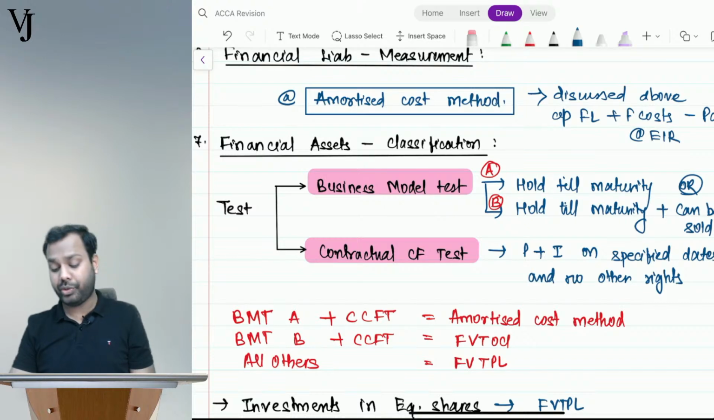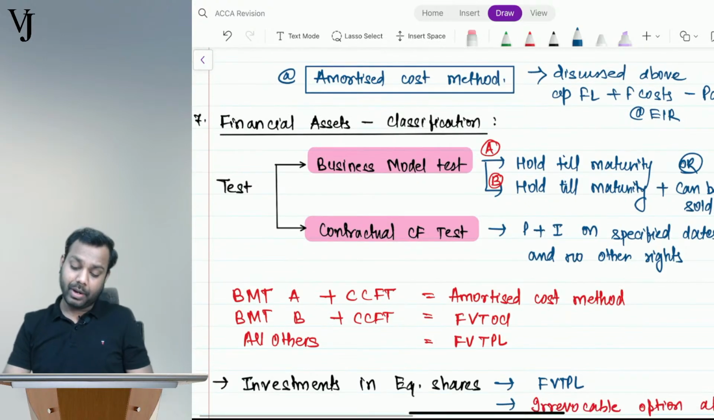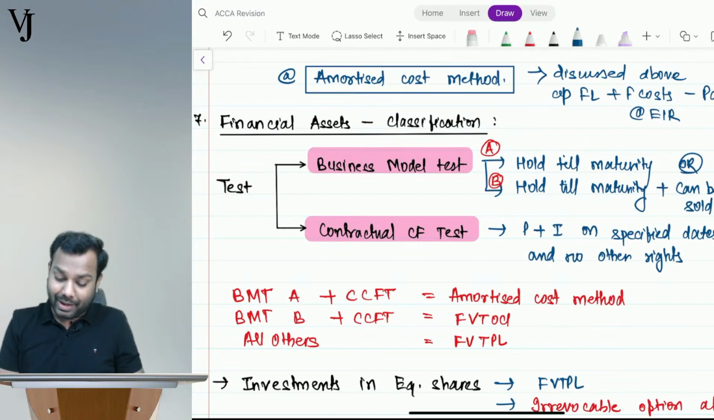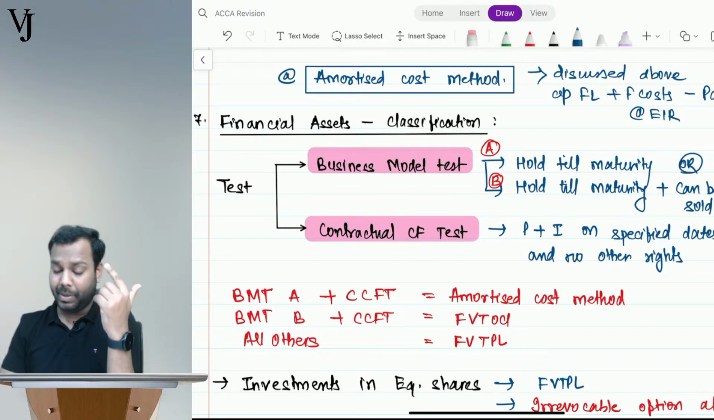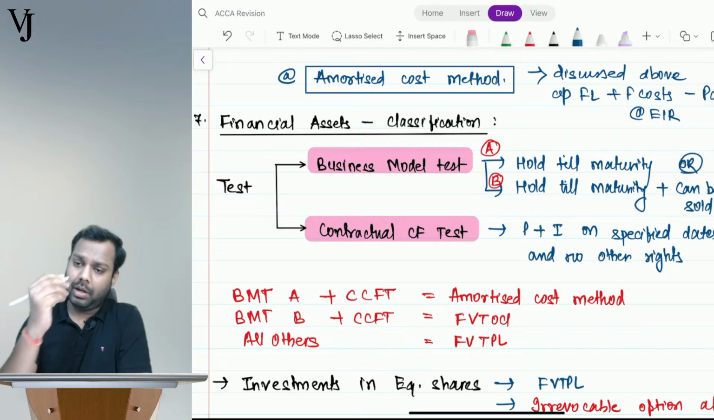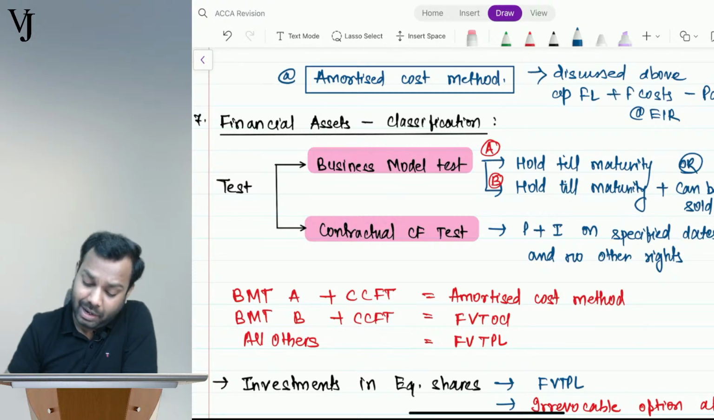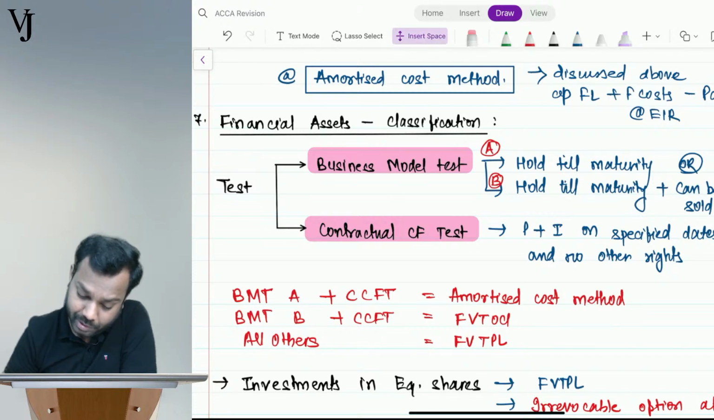Very good, Ayush. Okay, now understand. Financial assets. I have discussed the meaning. Now see, financial assets can be measured. Just a minute.